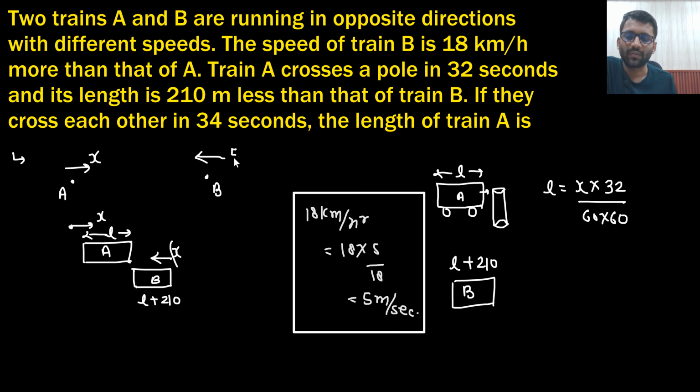So B is moving with x plus 5 meter per second. And A is also moving with x meter per second. So the length is x into 32.